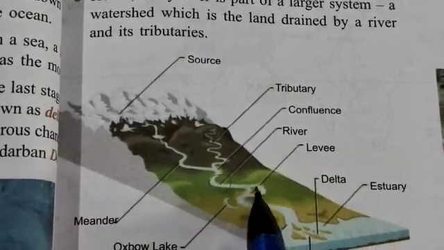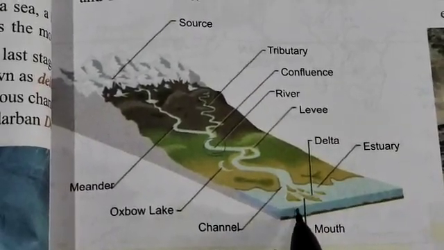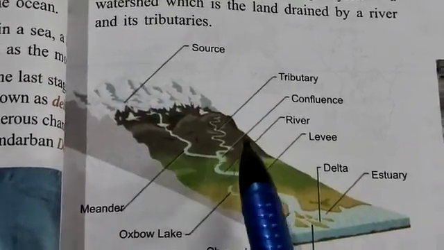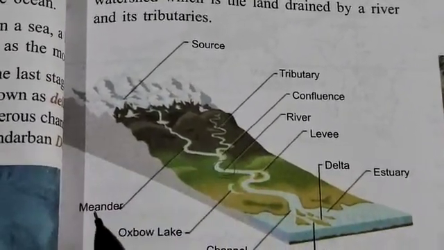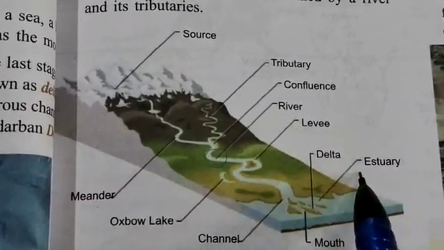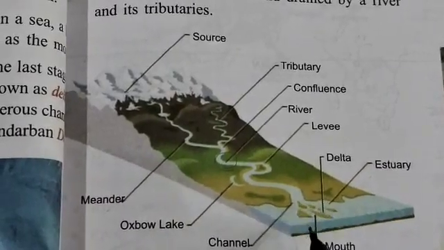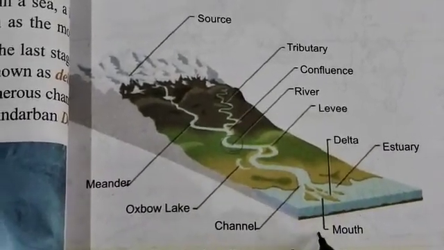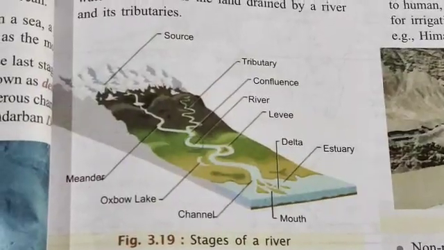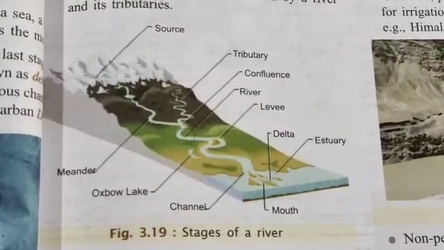The river flows and it falls down. This is the mouth of the river. In between it forms tributaries, meanders, deltas and estuaries, different channels, and this is the mouth of the river. So this is all about the stages of the river.